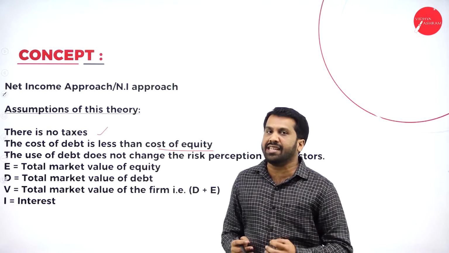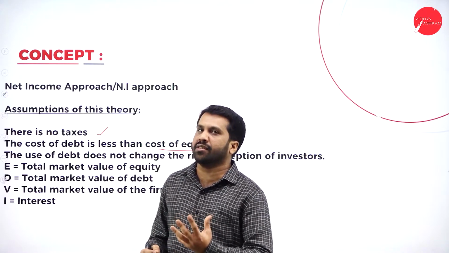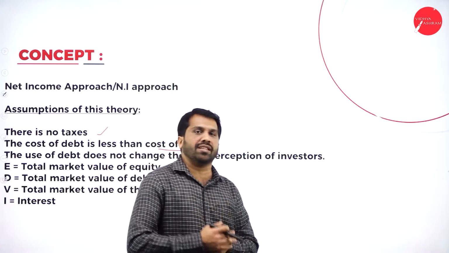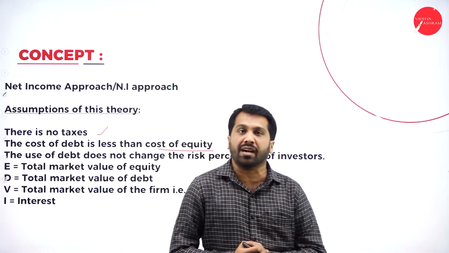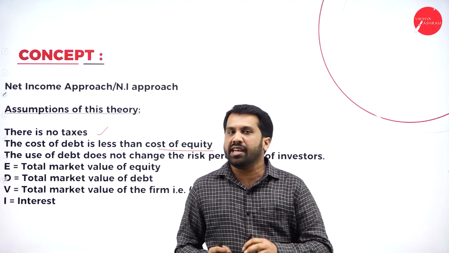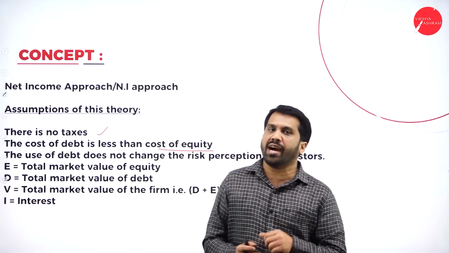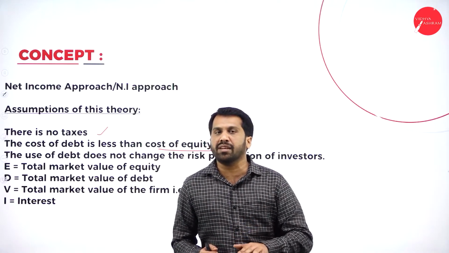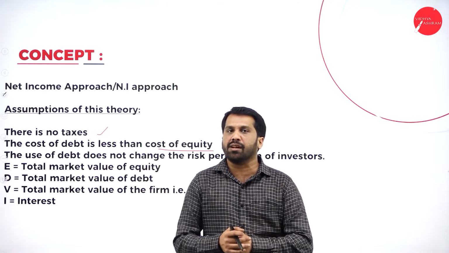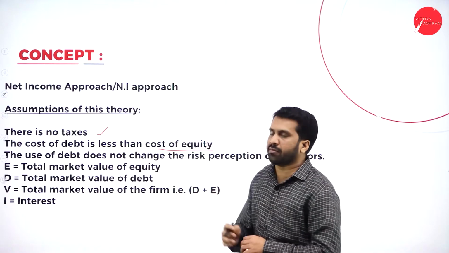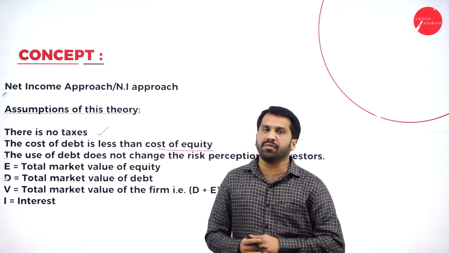Normally what happens, equity is riskier than debenture. That's why if you want to invest in a company as a debenture holder or as an equity shareholder, in equity you have more risk, the return will be more. In debenture you have less risk, the return will be less. Company has to give debenture holders less interest and company has to give equity shareholders more dividend.